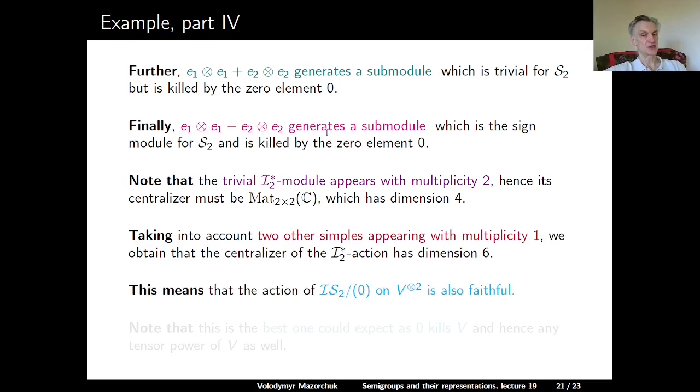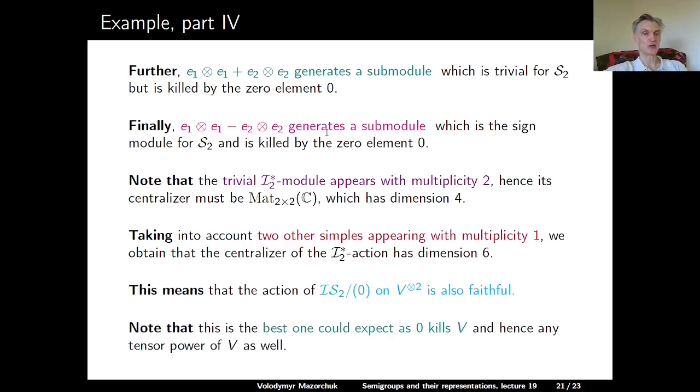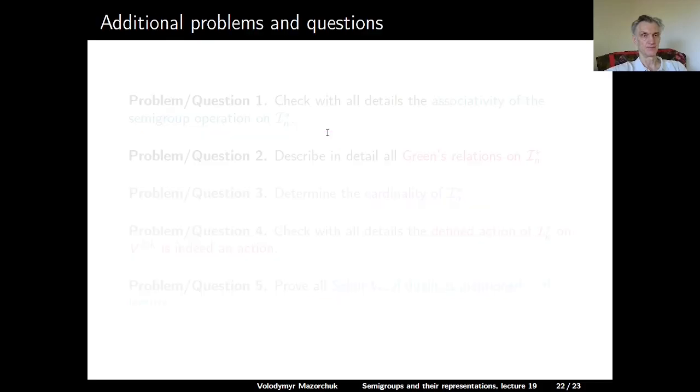And this means that the action of the complex semigroup algebra of IS2 modulo the 0 element on our V to the tensor power 2 is also faithful, because the dimension is 6. And that's of course the best we could expect, because the 0 element of IS2 kills V, and so it kills any tensor power of V as well.